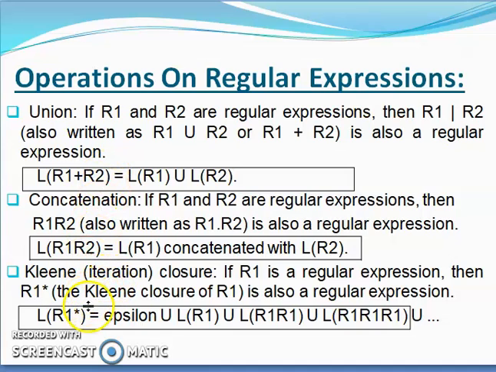Then the Kleene closure includes epsilon, which is the empty string, union all the strings of length 1, union all the strings of length 2, and so on till all the strings of length n. So R1 star is the Kleene closure on the regular expression, and the language will include strings of any length from empty to n.